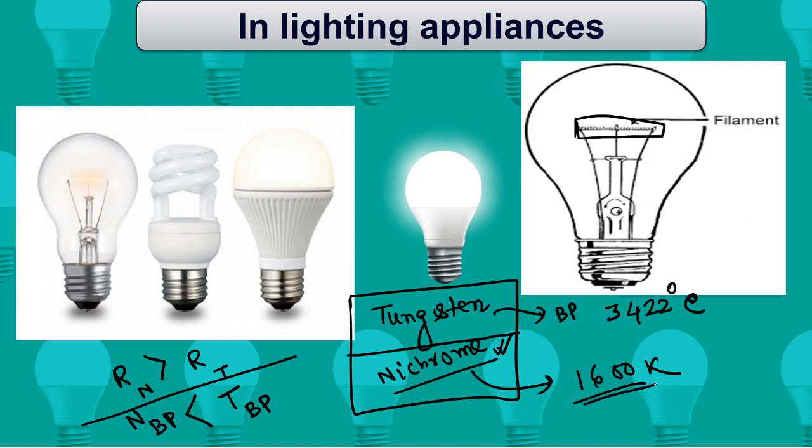And this is the maximum temperature nichrome wire can tolerate. It means if we use nichrome wire in the filament it will melt. Maximum temperature is 2000 degree centigrade for example. That is not enough. If you increase the temperature that will melt. So because of this reason we are using mainly tungsten.